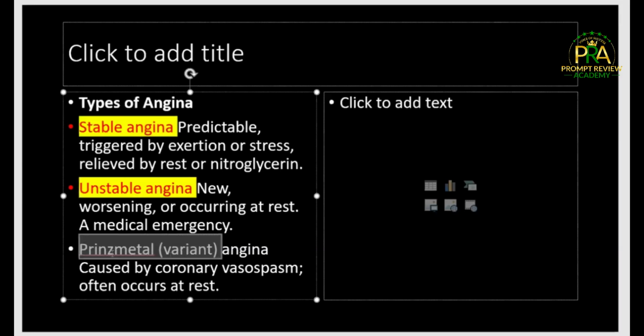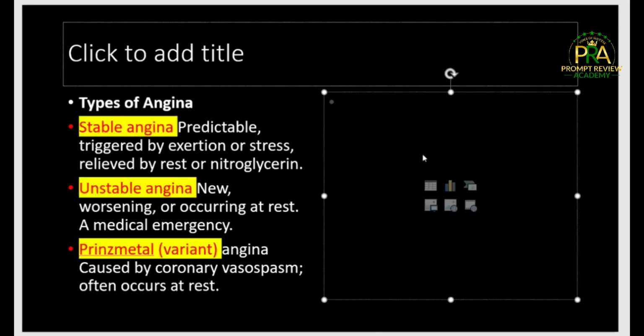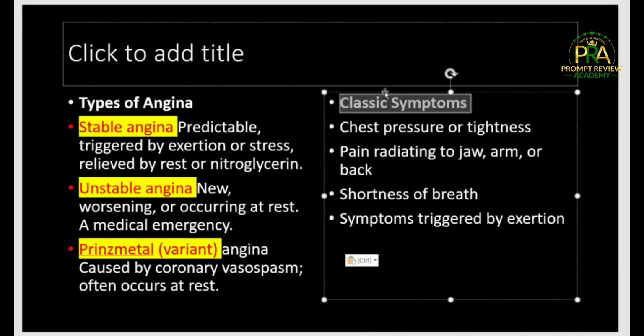Then you have your Prinzmetal or variant. This is the one that is caused by coronary vasospasm. Then what are the classic signs of this? They always present with chest pressure, tightness, and pain radiating. It radiates to the jaw, to the arm, to the back. Then another important thing here is patient also present with shortness of breath.